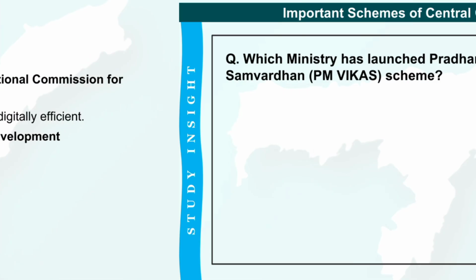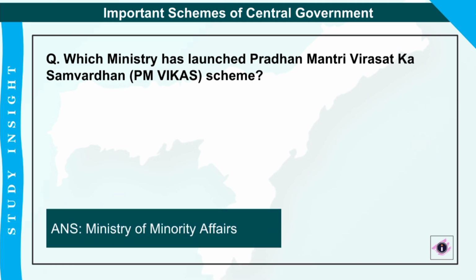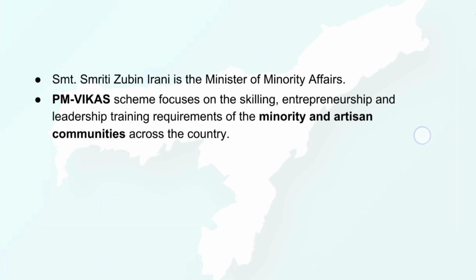Next is, which ministry has launched Pradhan Mantri Virasat Ka Samvardhan? That is PM Vikas scheme. And the correct answer is Ministry of Minority Affairs. So again, Smriti Zubin Irani is the Minister of Minority Affairs, and this scheme focuses mainly on the skilling, entrepreneurship, and leadership training requirements of the minority and artisan communities across the country.